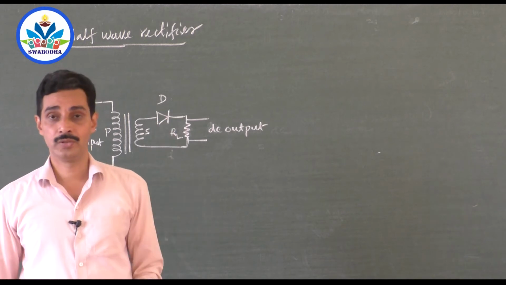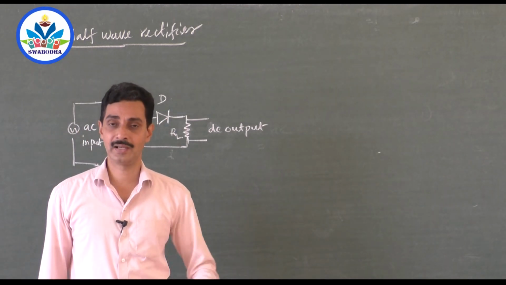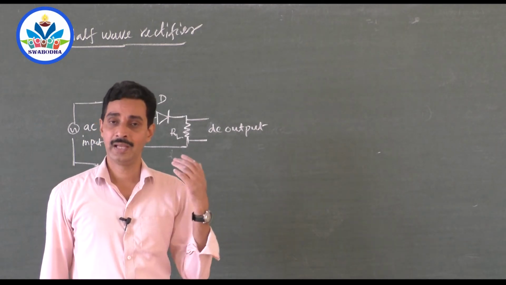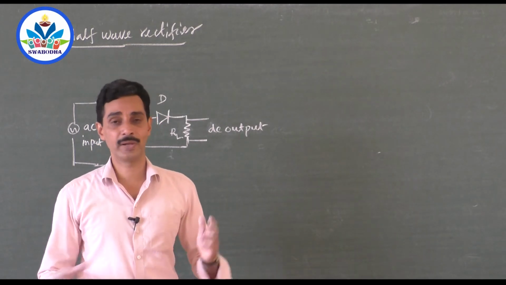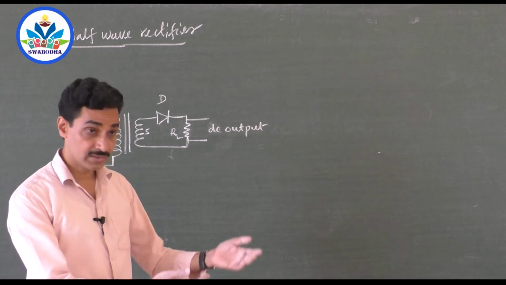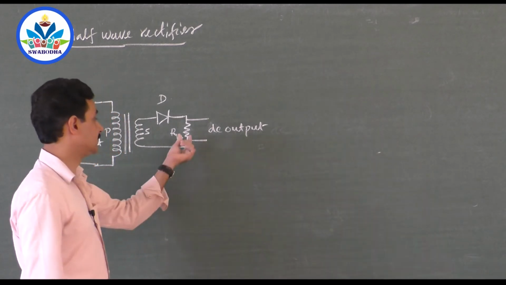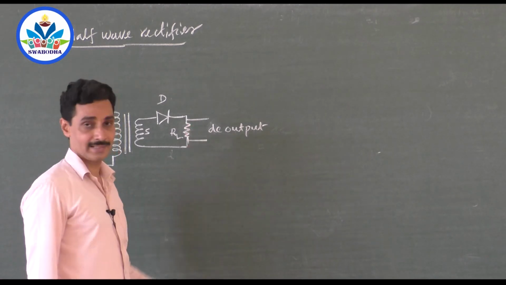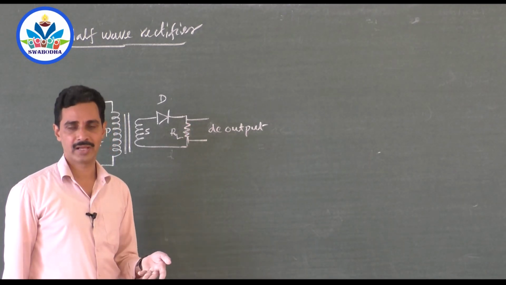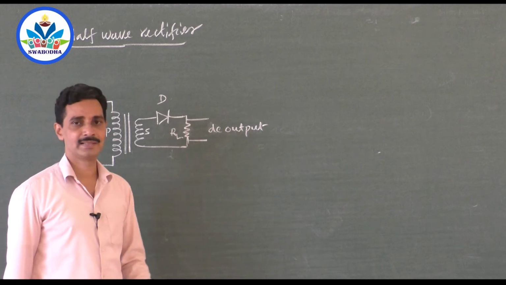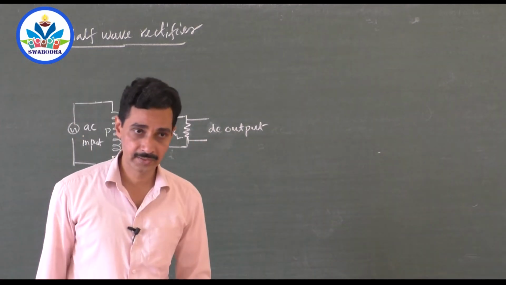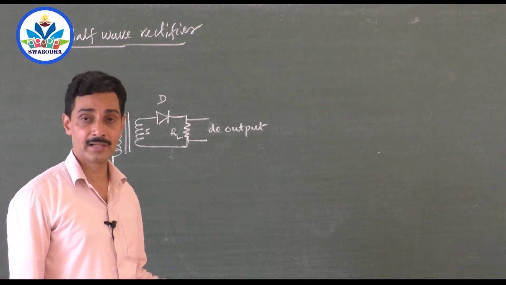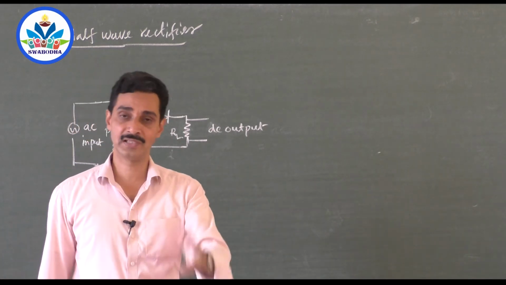A bulb is a load because it uses the power supplied. Fan is a load, fridge is a load. Anything which is connected to the power supply is a load because it draws current. This is just a symbolic representation of load. This resistance, which opposes the flow of current to some extent, may be the resistance of a bulb, a fan, a heater, boiler, fridge, washing machine, anything.